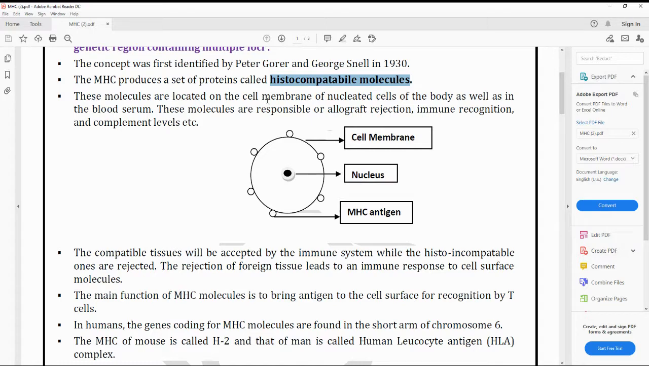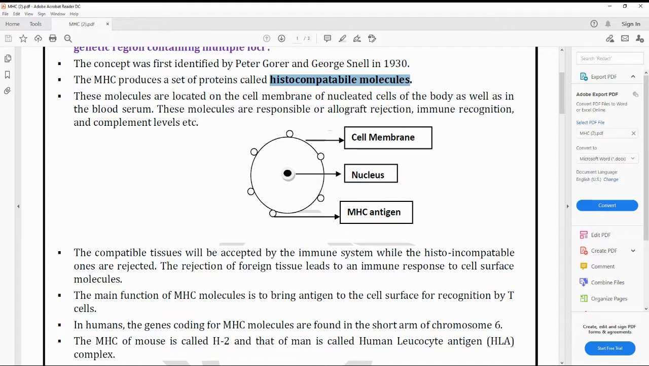These molecules are located on the cell membrane of the nucleated cells of the body, as well as in the blood serum. They are responsible for allograft rejection, immune recognition, and complement levels. These are the three major roles of the major histocompatibility complex molecules. The first is allograft rejection, that is, a role in organ rejection.